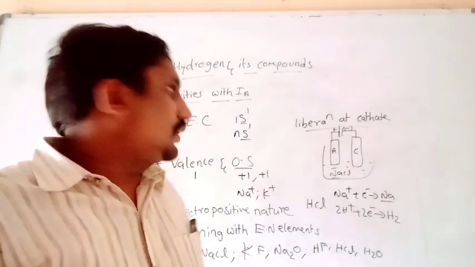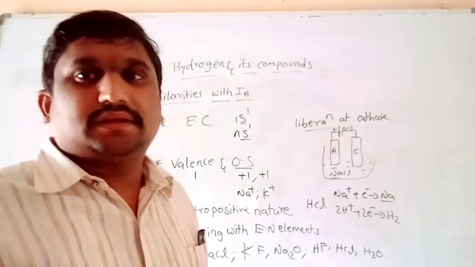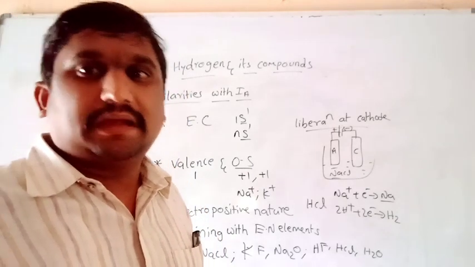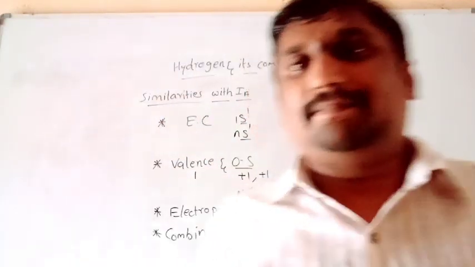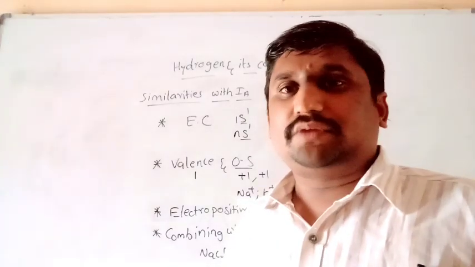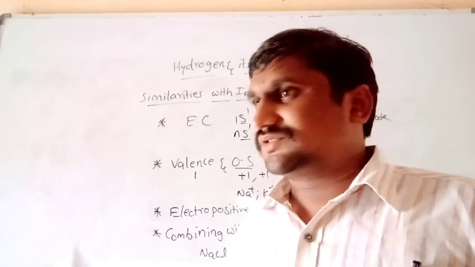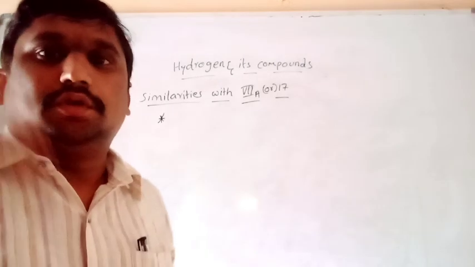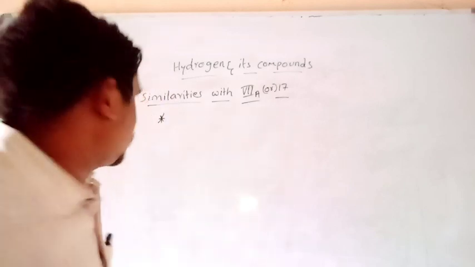In the same way, what are the similarities between hydrogen and 17th group elements? We know that the 17th group elements can also be called halogens. Just now we completed the similarities between hydrogen and first group elements. In the same manner, what are the similarities between hydrogen and the 17th group elements, the halogens? That we shall also learn.